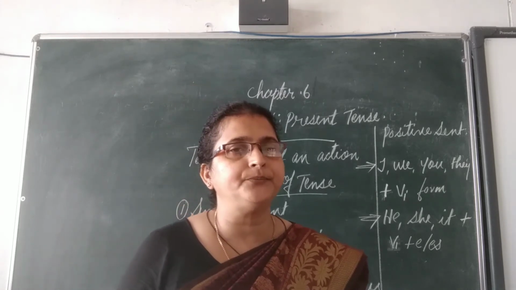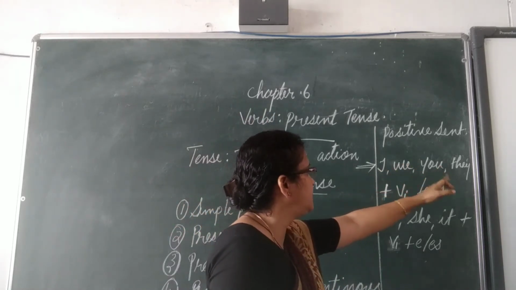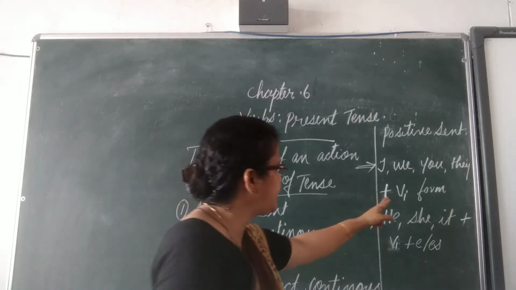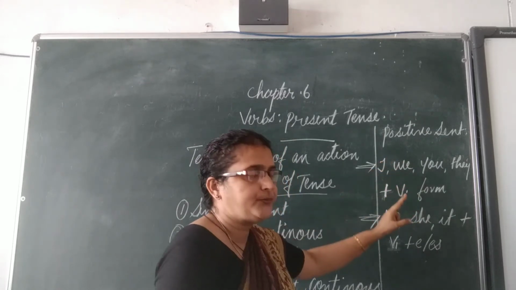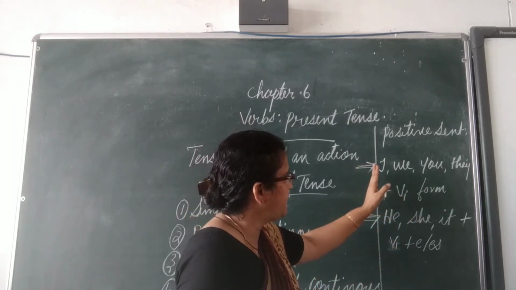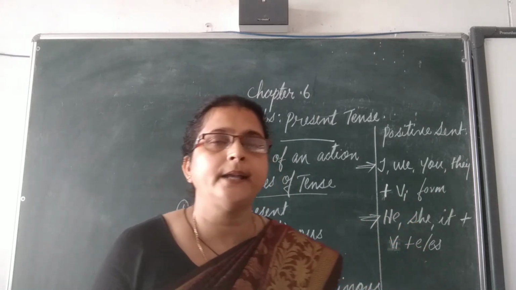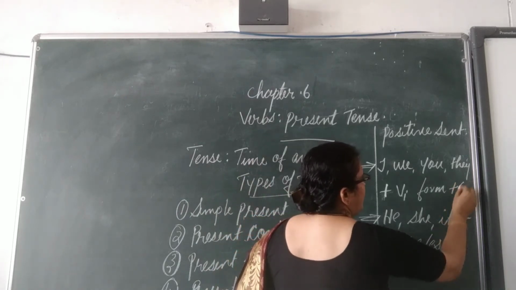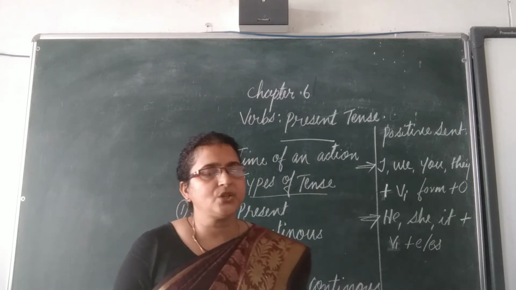We use the subject I, we, you, they. With that we use the first form of the verb, plus the object. After that, what comes? The object. Subject, verb, object. Okay? Subject, verb, object.